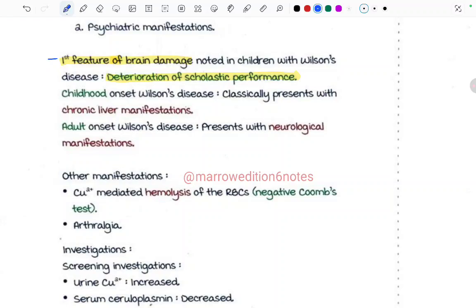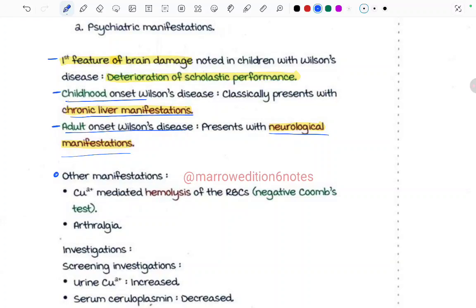Childhood onset Wilson's disease classically presents with the chronic liver manifestation. Okay. Childhood onset Wilson's disease, this classically presents with what? Chronic liver manifestation. Adult onset Wilson's disease presents with the neurological manifestation. Fine. This is important to remember. Childhood onset Wilson's, chronic liver manifestations, and adult onset Wilson's presents with neurological manifestation.